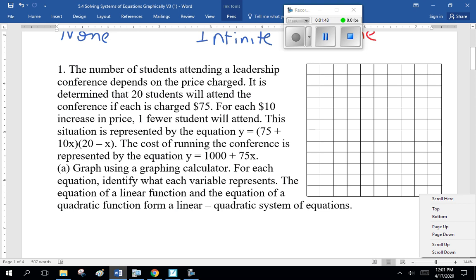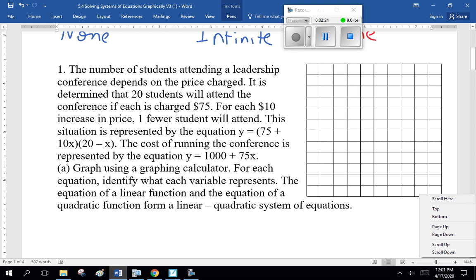So, a typical, if slightly nasty, word question. The number of students attending a leadership conference depends on the price charged. It's determined that 20 students will attend the conference if each is charged $75. For each $10 increase in price, one fewer student will attend. This situation is represented by the equation y equals (75 plus 10x)(20 minus x). The cost of running the conference is represented by the equation y equals 1,000 plus 75x. Graph using your graphing calculator. For each equation, identify what each value represents.